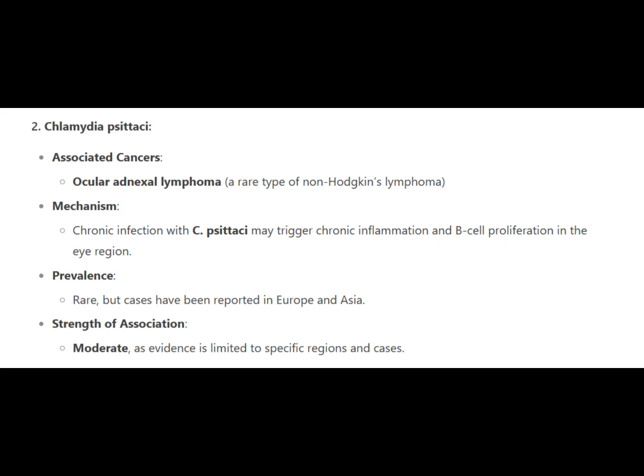Mechanism: chronic infection with C. psittaci may trigger chronic inflammation and B-cell proliferation in the eye region. Prevalence: rare, but cases have been reported in Europe and Asia. Strength of association: moderate, as evidence is limited to specific regions and cases.